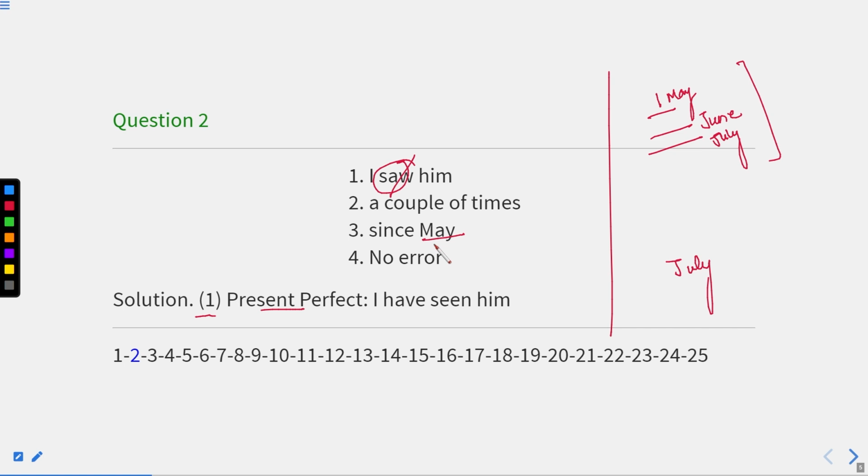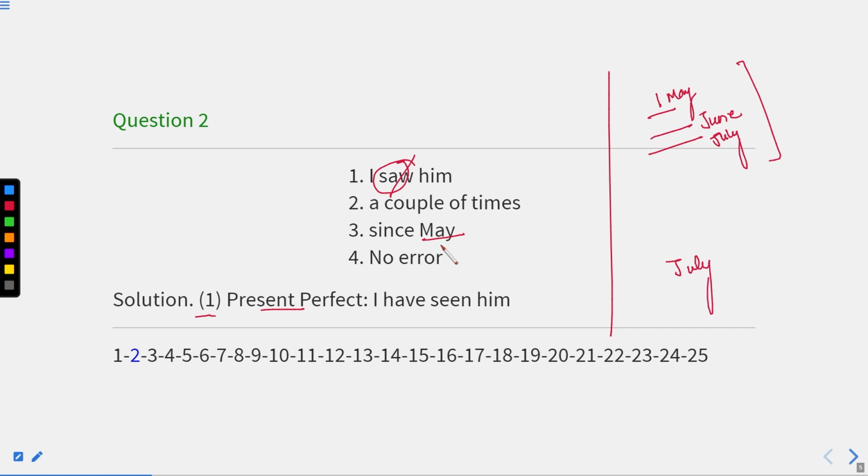But if I say I saw him yesterday, here I can tell you the particular time at which I saw him. So when we know the point of time when that action took place, there we write past indefinite tense. And if we only know the duration of time, but we don't know the exact time, there we should use present perfect tense. So this is the basic difference between present perfect and past indefinite. Errors between these two occur many times, so you should be clear about these two, these two points of time.